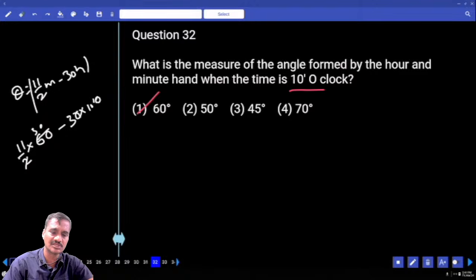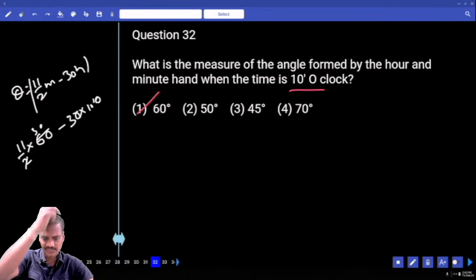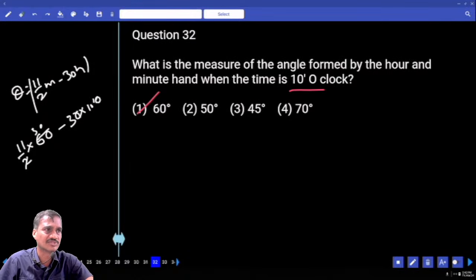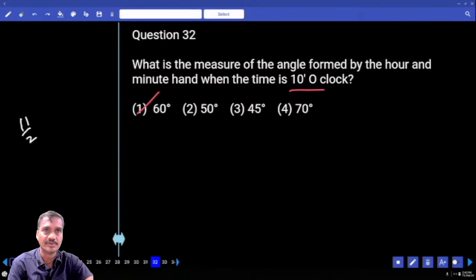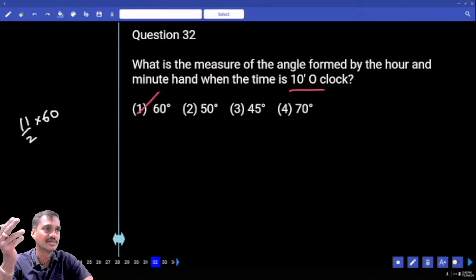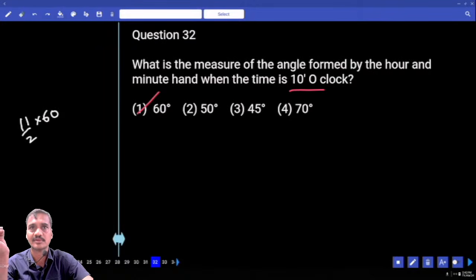Are you getting the answer here? Here at exactly 10 o'clock it comes, isn't it? And 10 o'clock means, and what is h? 11 by 2, okay, into m, and 60, and 10 o'clock means how much plus 60? 9 o'clock plus 60. Right?